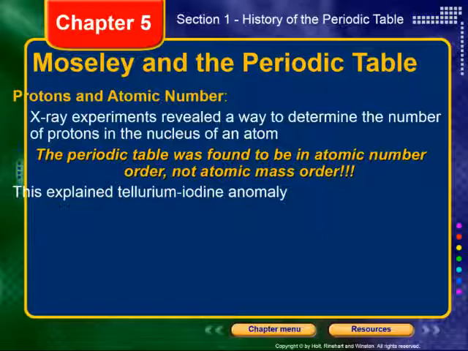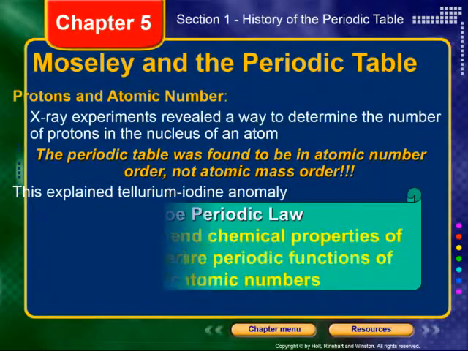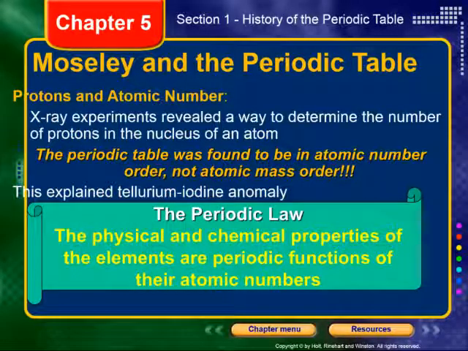Okay, so the chemical characteristics were a little bit off, but if we now order them in terms of atomic number, all of a sudden the characteristics line up perfectly. So this led to what's known as the periodic law. The periodic law states that the physical and chemical properties of the elements are periodic, remember, repeating in regular intervals, periodic functions of their atomic numbers.